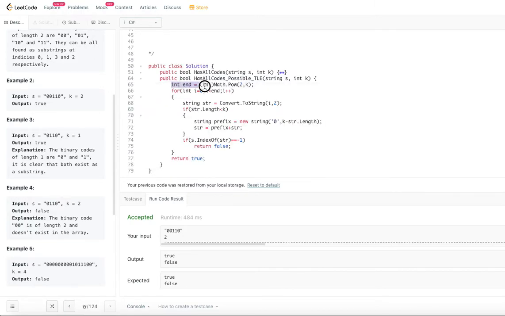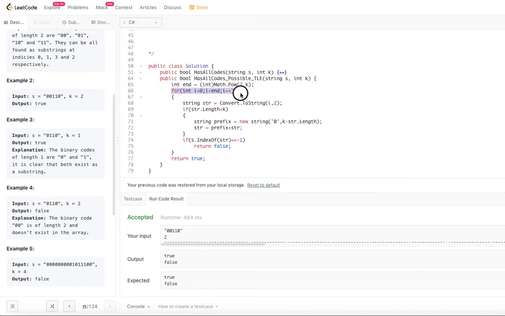So what we are doing is, the limit is math power 2 power k. We will start with 0 anyway. It doesn't matter what the length of k is, you have to start with 0, and then the maximum element will be 2 power k. For a given k, the number of possible distinct binary codes is 2 power k.